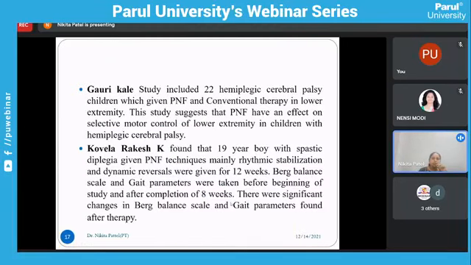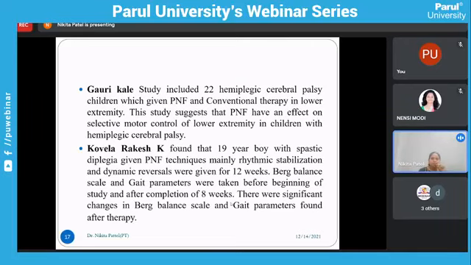A Gorikal study included 22 hemiplegic cerebral palsy children who were given PNF and conventional therapy in the lower extremity. This study suggests that PNF has an effect on selective motor control of the lower extremity in children with hemiplegic cerebral palsy.